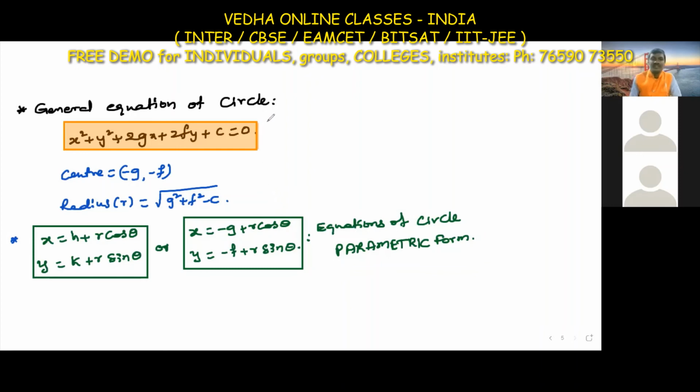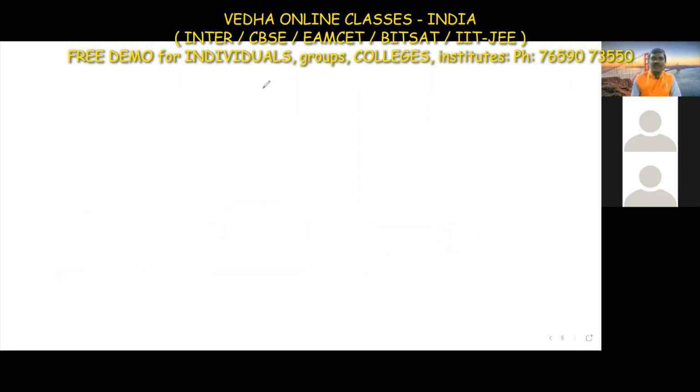And when we know the ends of the diameter of a circle. For example, we have a circle here, and we know the ends of the diameter. The ends of the diameter are the point A, x1 comma y1, and the point B, x2 comma y2. So the equation of the circle.